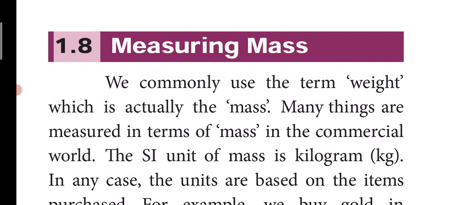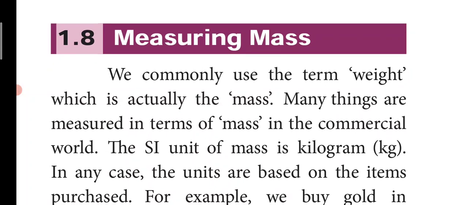Yesterday, we discussed two measuring instruments, that is, vernier caliper and screw gauge. I hope you are all clear with that. Today, we are going to see the last part of this lesson, which is measuring mass and accuracy in measurement. Under the topic of measuring mass, we are going to discuss the different instruments we use for measuring different kinds of objects with different mass.